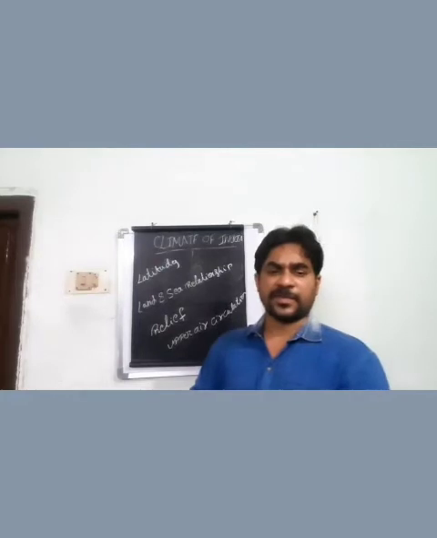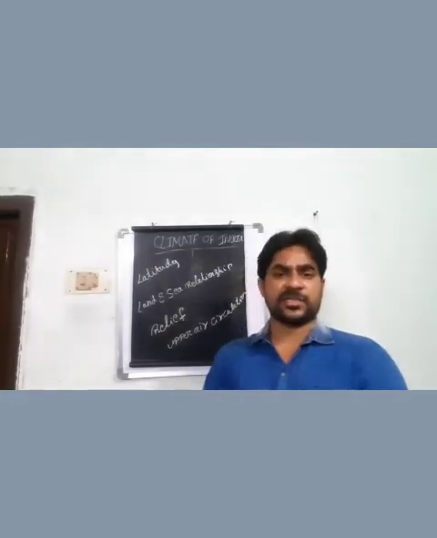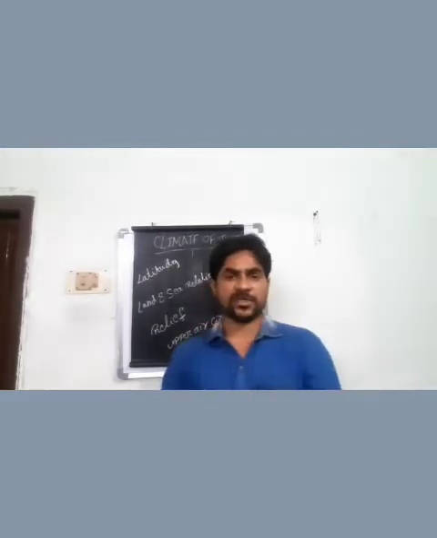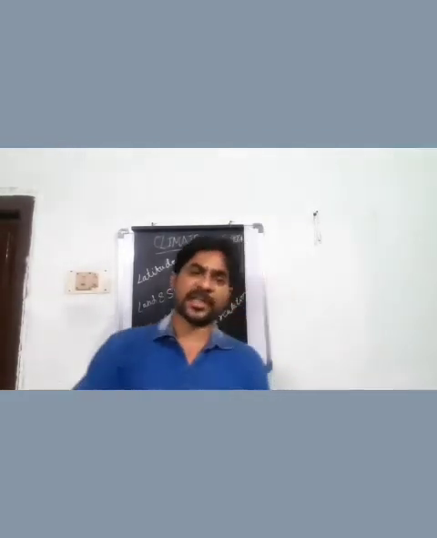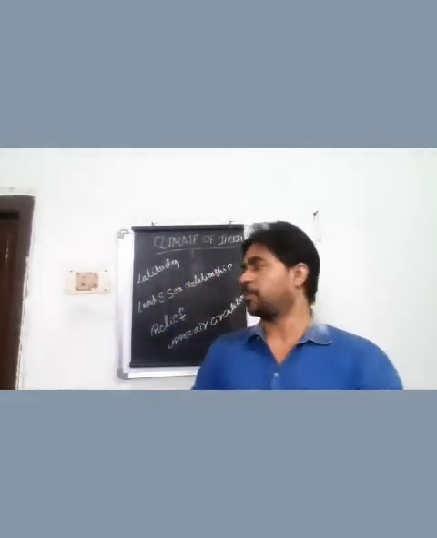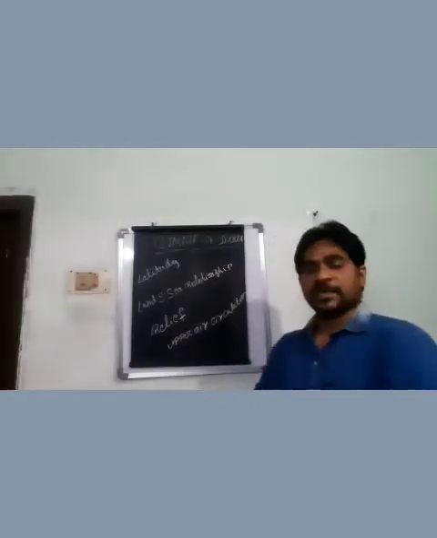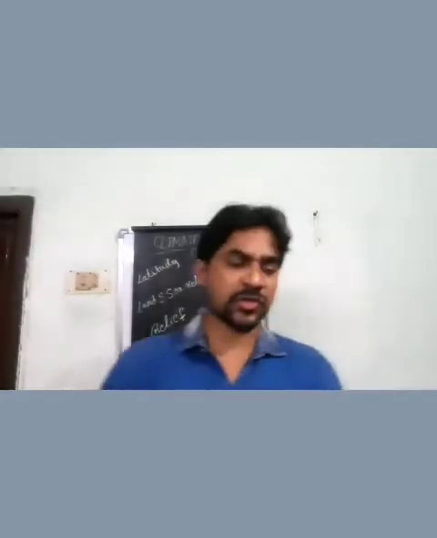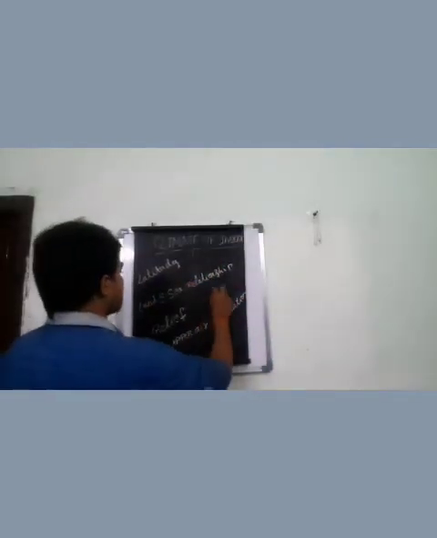Sometimes places come near the equator, and sometimes places come near the poles. We know what is meant by equator and what is meant by poles. The next one is the land and sea relationship, and the relief, and also the upper air currents. See, the first one is latitudes.